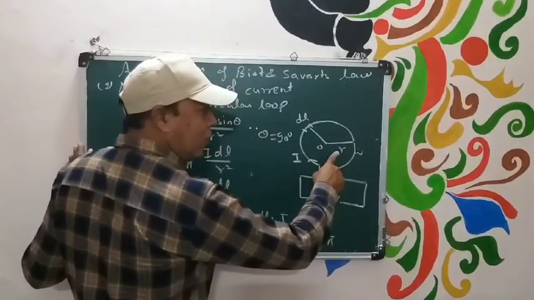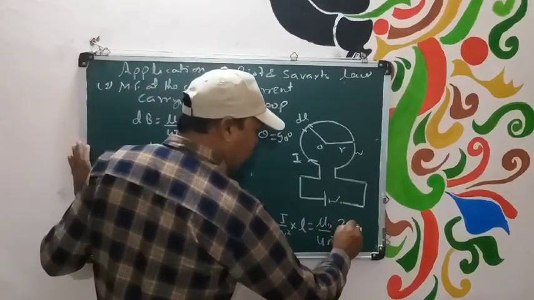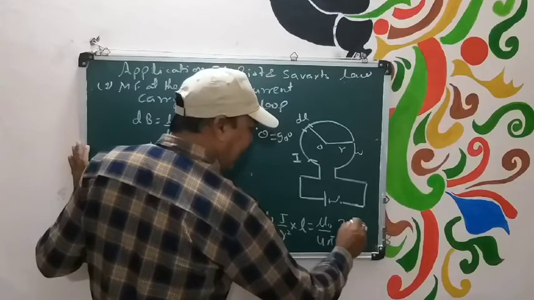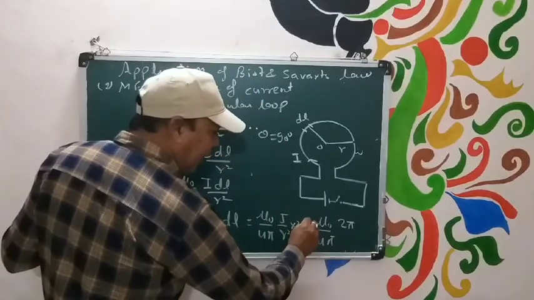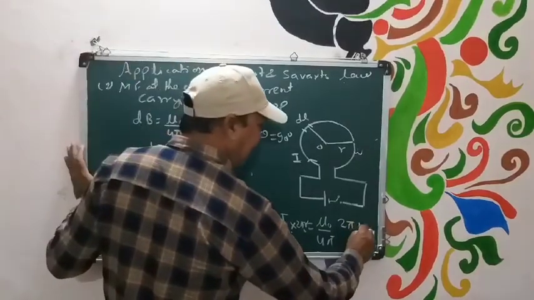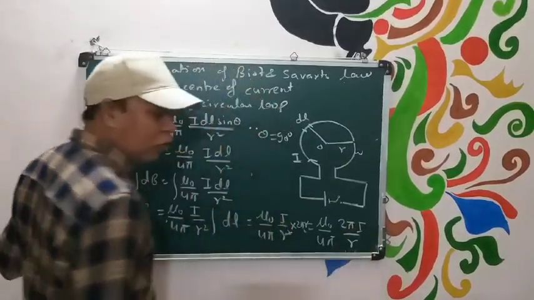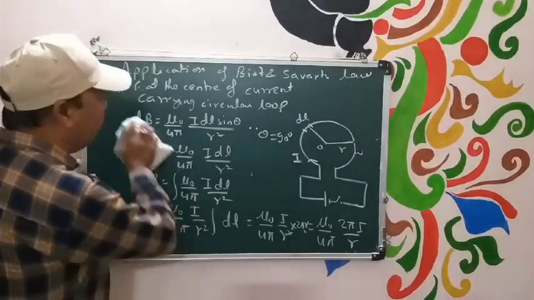Radius is r. So value of L should be equal to 2 pi r. Instead of L you can write 2 pi r. r and r square cancel. So again you will get mu naught upon 4 pi times 2 pi I by r, that is mu naught I by 2r. So this should be the magnetic field at the center of the current carrying loop.